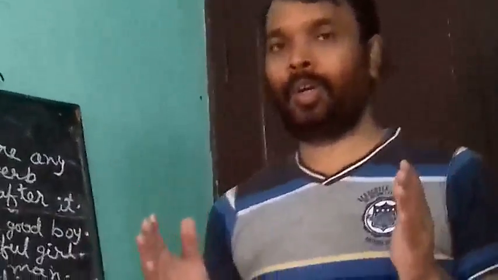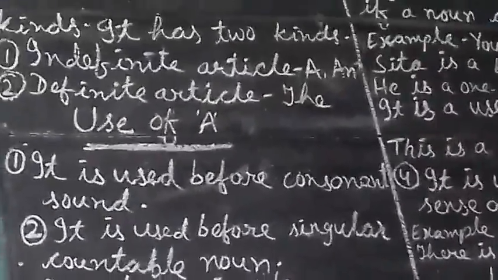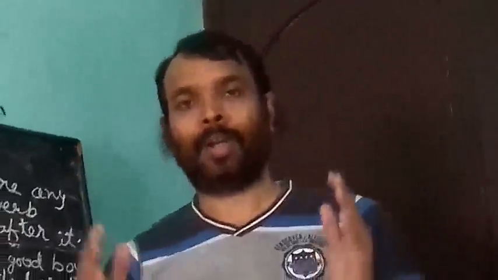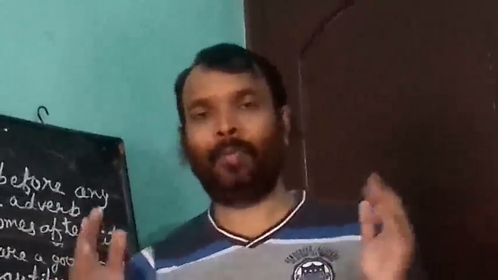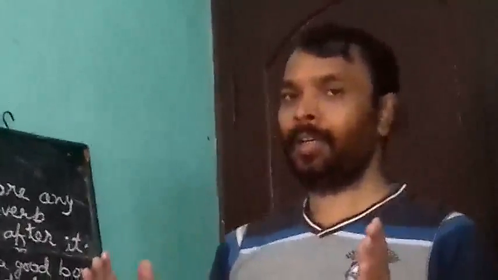So dear children, today we have learned the use of a and an. One more word, that is definite article, and that is the. We will read next time what is the use of the, or how we can use the in right way.